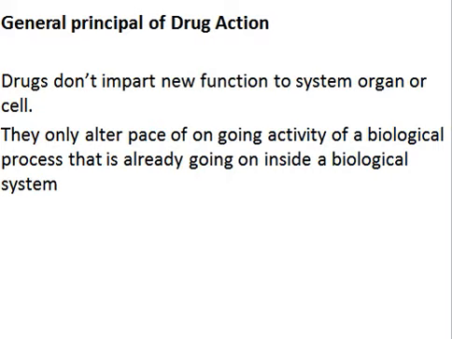There are many biological processes occurring in your body. What happens is that in a disease state, these biological functions are not occurring at the pace at which they are supposed to occur. Suppose a certain biochemical reaction was occurring, but because of the disease, that biological action is not occurring because a certain enzyme is not working properly. Since the enzyme is not working properly, the reaction is not catalyzed properly, then the drug will do what?